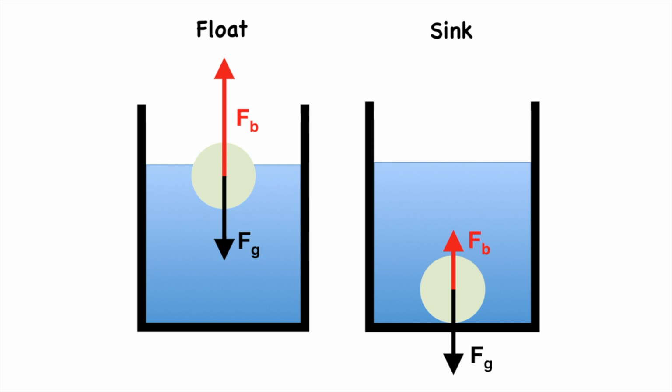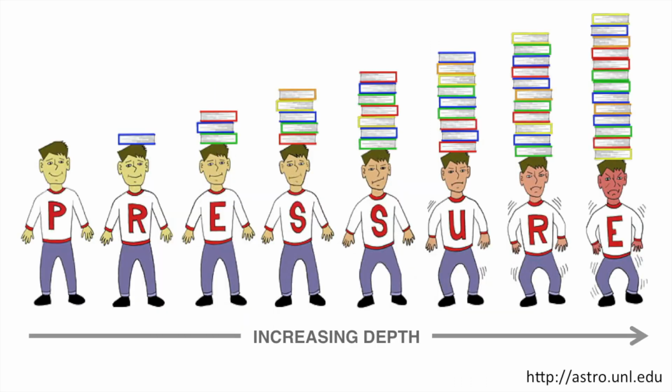What is the reason for the buoyant force? It arises from the fact that fluid pressure increases with depth, and that pressure is exerted in all directions. By definition, pressure is force divided by area. In a static fluid, this pressure arises from the weight of the fluid, as shown here.